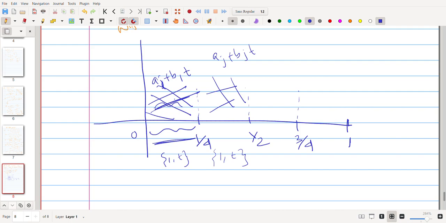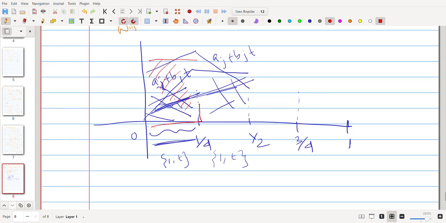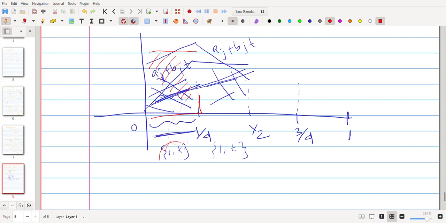That means the function is not just like this type always. There may be some function like this and then that. So for this portion, it is spanned by these two.